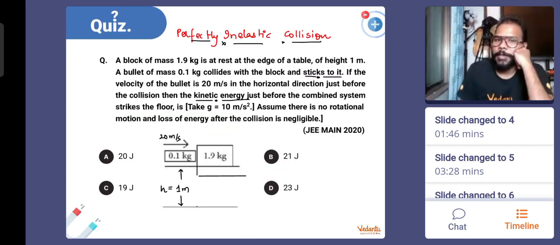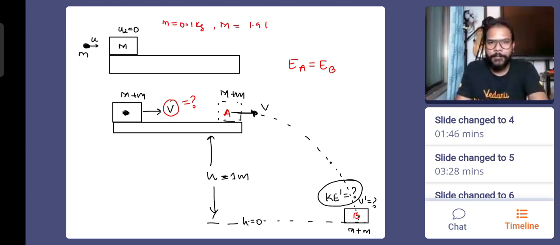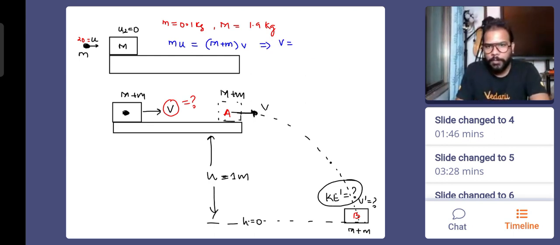Okay, so everybody, if you have small m as 0.1 kg, capital M as 1.9 kg, and this value as 20, then you will say that initial momentum is m into u and final momentum is (m plus M) into v. So v will be equal to 0.1 into 20 divided by the total mass, that is 2. This cancels 10 times. I have 1 meter per second as the velocity of the combined mass. Very good. Now energy at A equals energy at B.